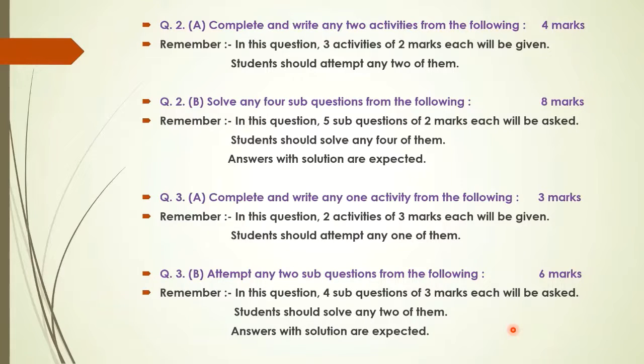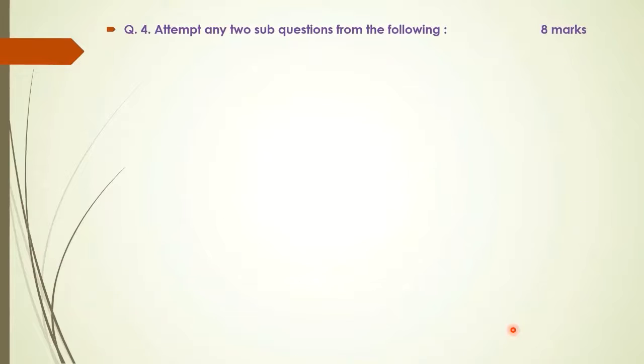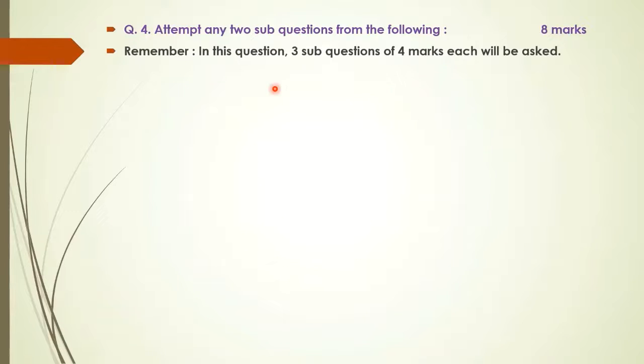Then let us go towards the next question, that is question number 4. Question number 4 is of 8 marks and here you have to attempt 2 sub-questions from the given questions. Okay. So here 3 sub-questions will be asked. Every question carries 4 marks. And out of these 3 you have to solve 2.